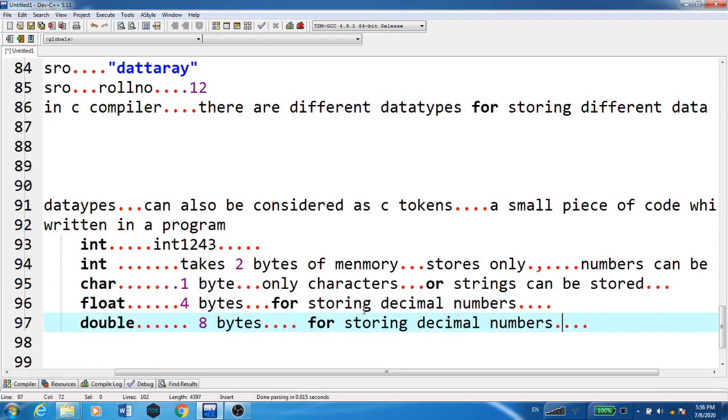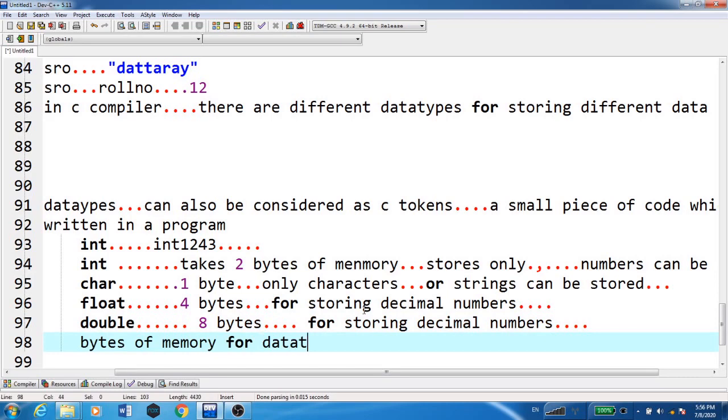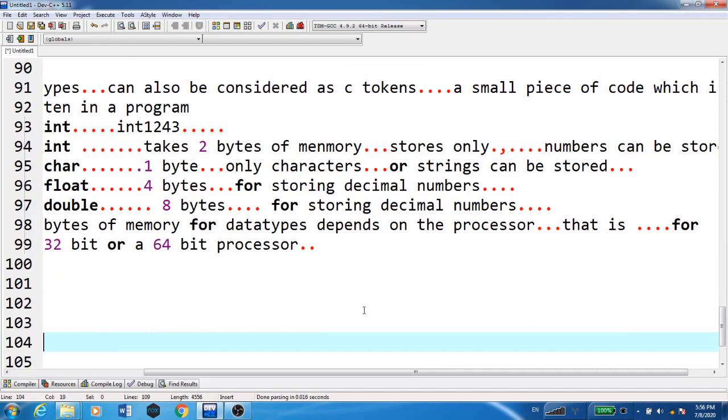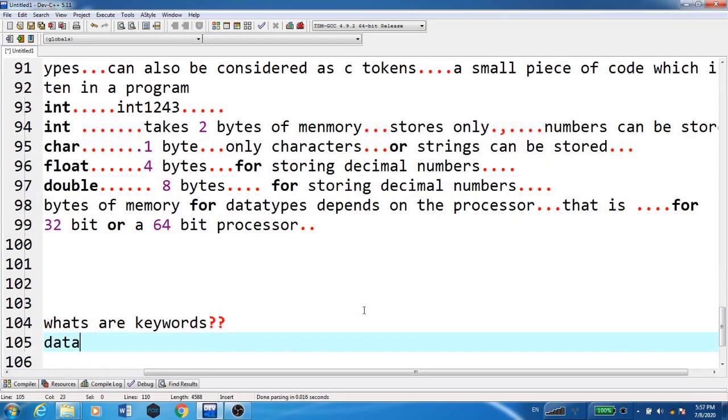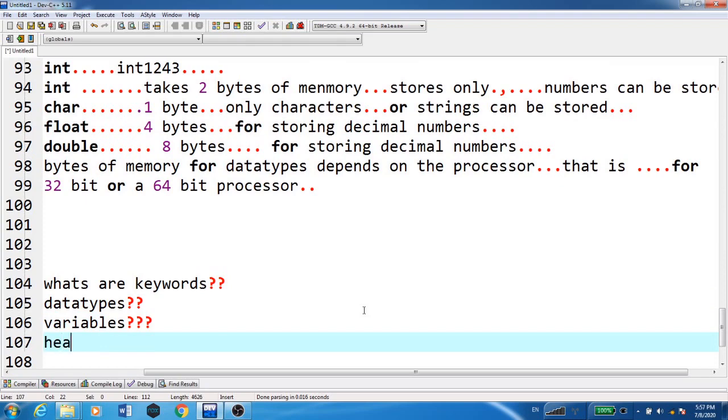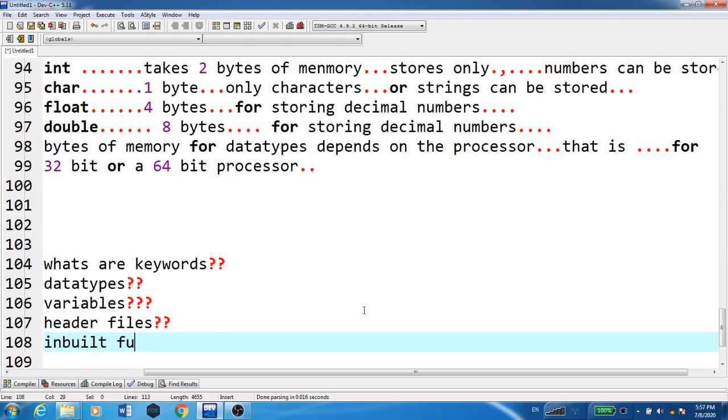The bytes of memory for data types depend on the processor, that is, whether it is 32-bit or 64-bit. So up till here we are done with keywords, data types, variables, header files and inbuilt functions.